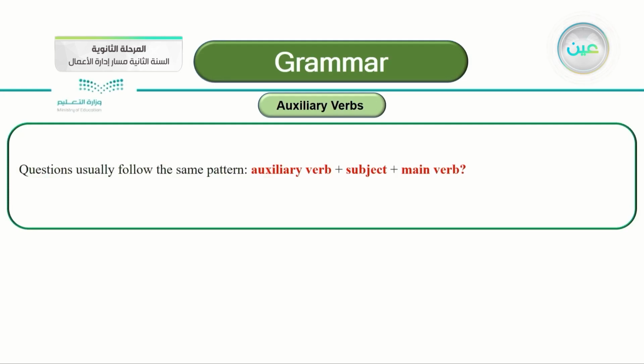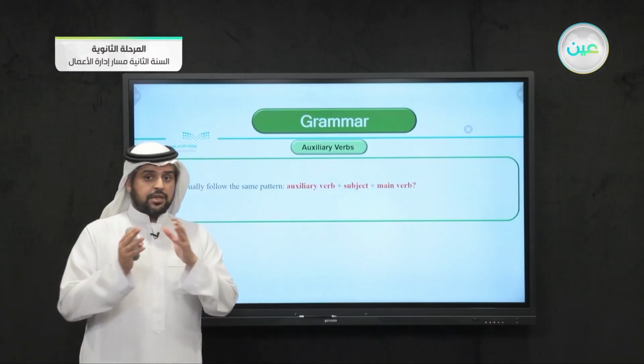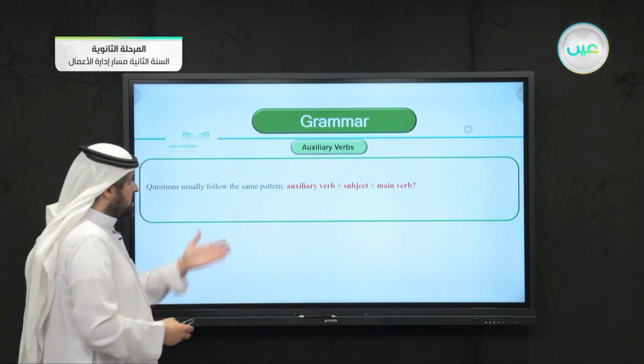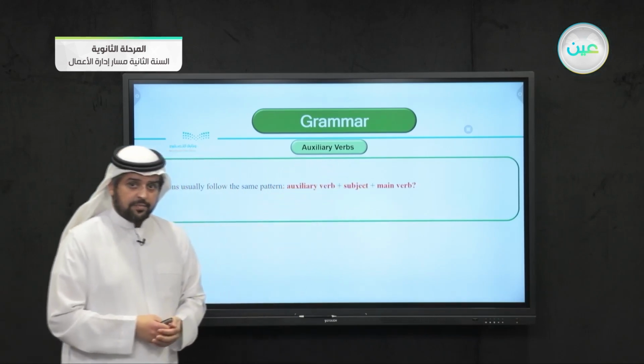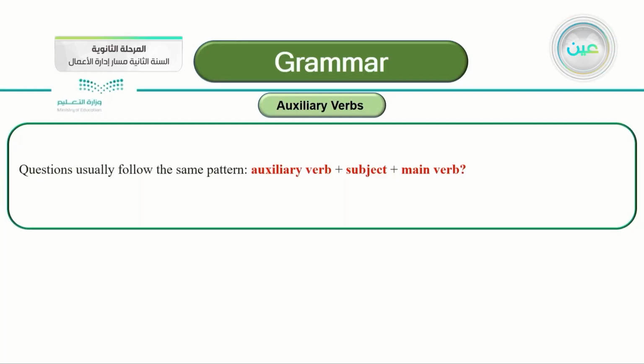You see in this slide here, talking about questions using the auxiliary verb, that they usually follow the same pattern. If you want to form a question using an auxiliary verb, you always have to follow the same pattern: an auxiliary verb, then a subject, then a main verb. Just like these examples here.